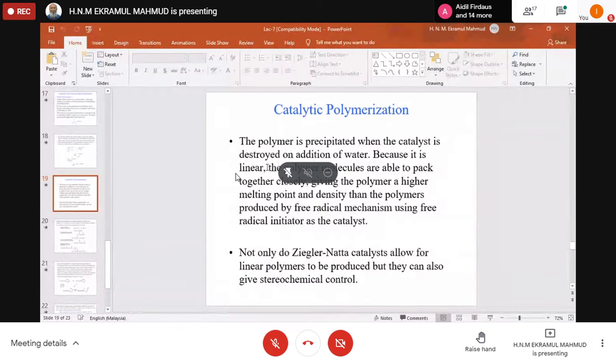Because it is a linear chain, the polymer molecules are able to pack together closely, giving the polymer a higher melting point and density than the polymers produced by the free radical mechanism.